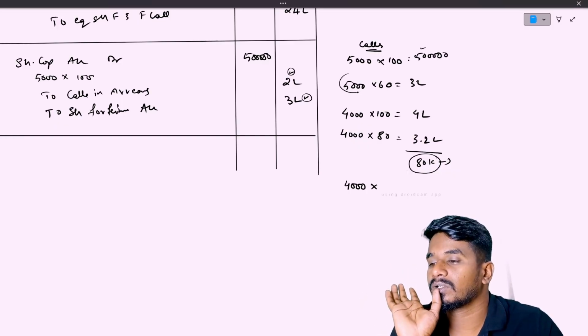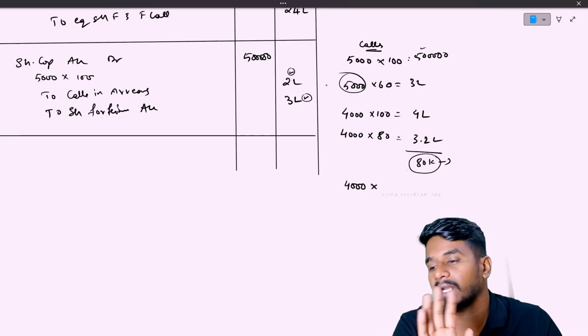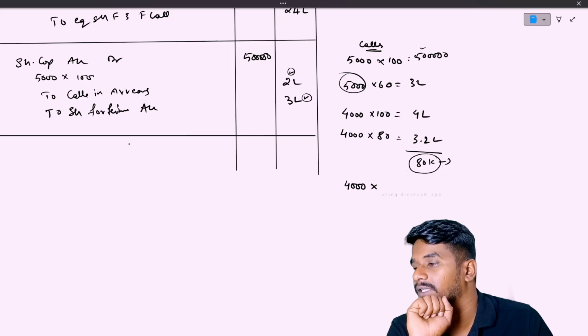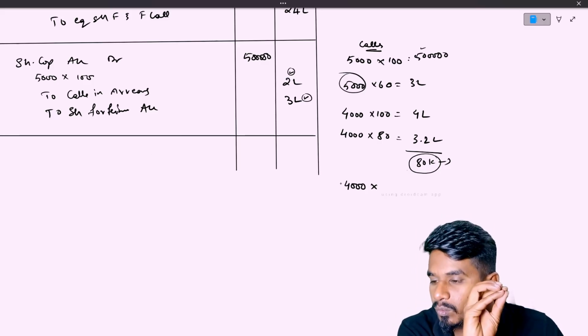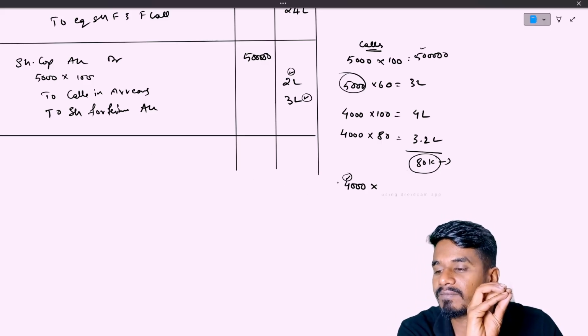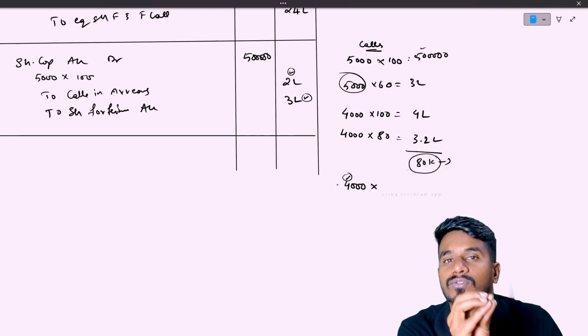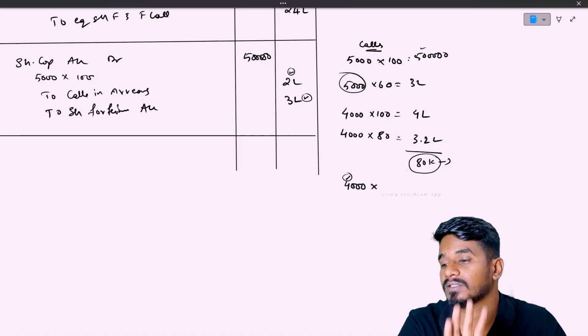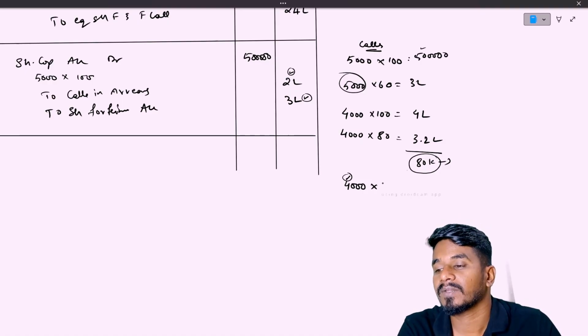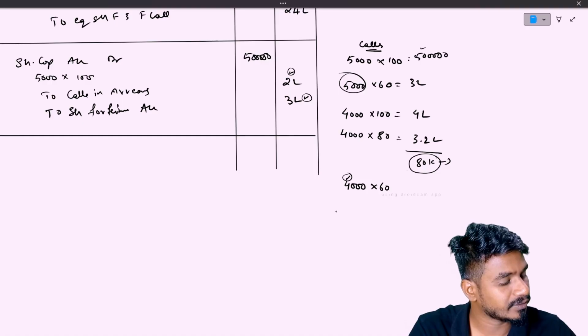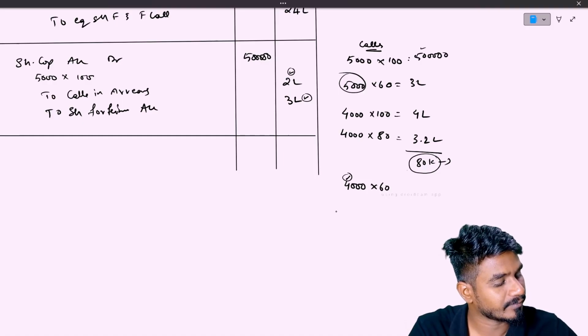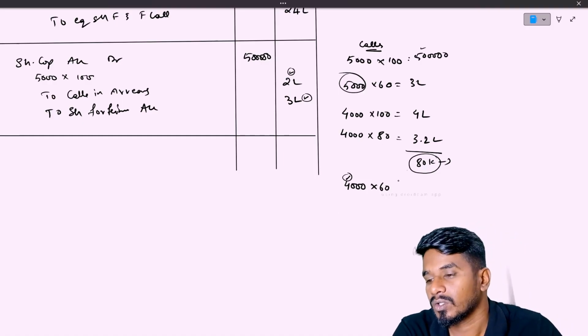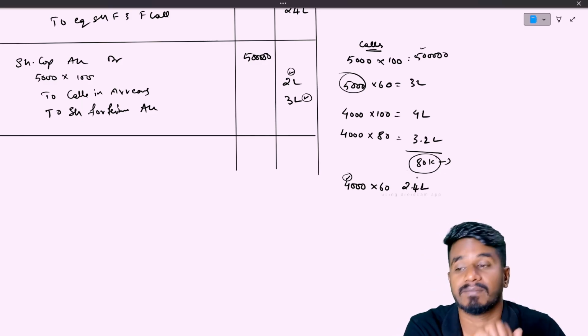We should not count the whole 5,000, right? At the time of reissue, we need to consider only 4,000. Whatever we have received on 4,000 shares, that only we need to consider. We have received 60 rupees on 4,000 shares, correct? That is 2.4 lakh we have received.